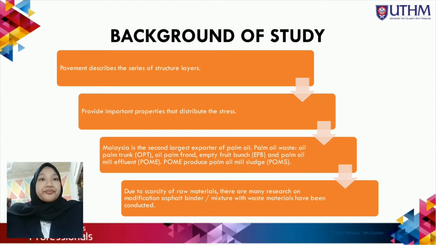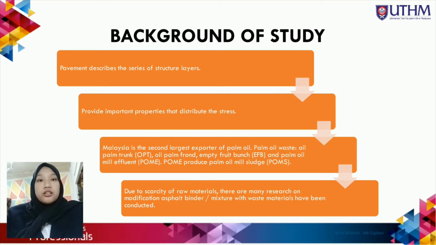Introduction. Background of study. Pavement describes a series of structural layers. Each layer provides important properties that distribute the stress from traffic loading to the sub-base layer. As we know, Malaysia is the second largest exporter of palm oil. Examples of palm oil waste are the oil palm trunk, oil palm frond, empty fruit bunch, and palm oil effluents. Palms produce palm oil mill sludge.